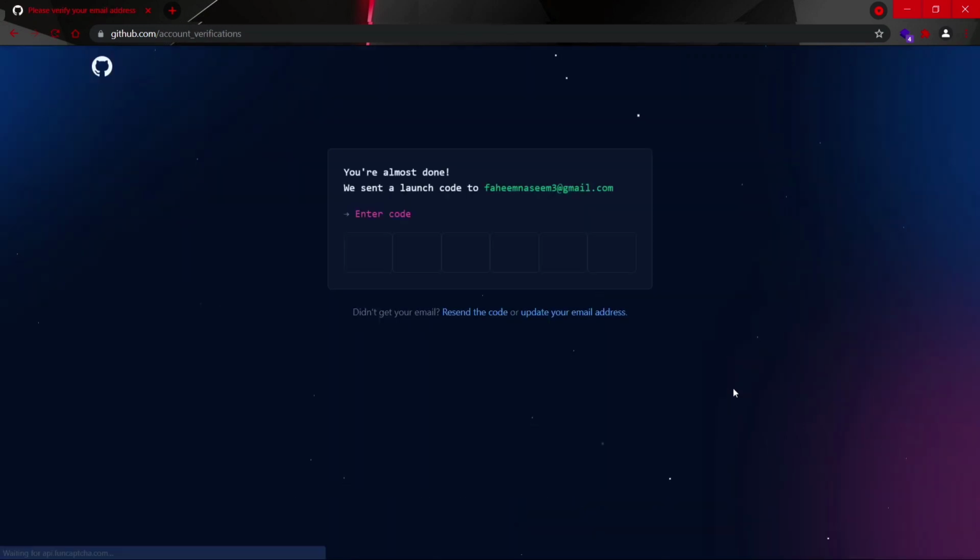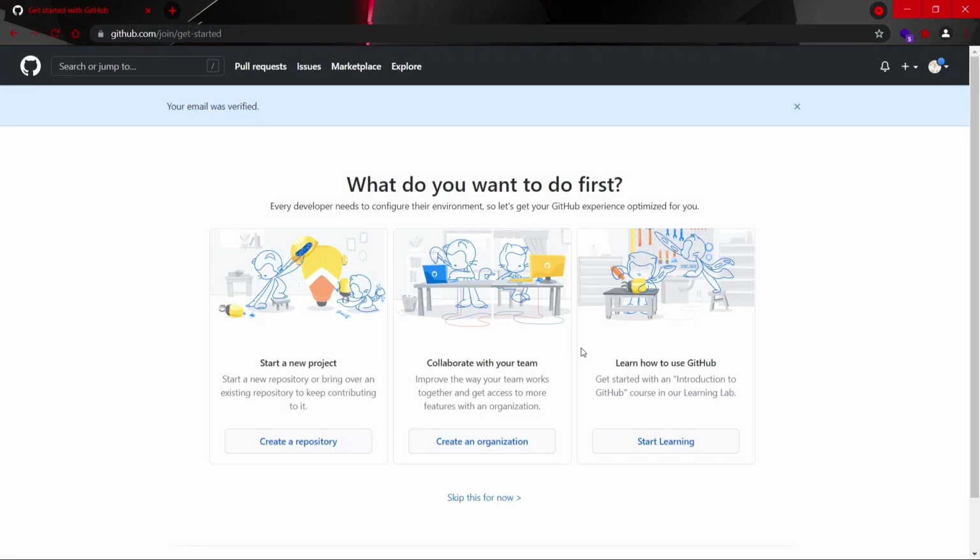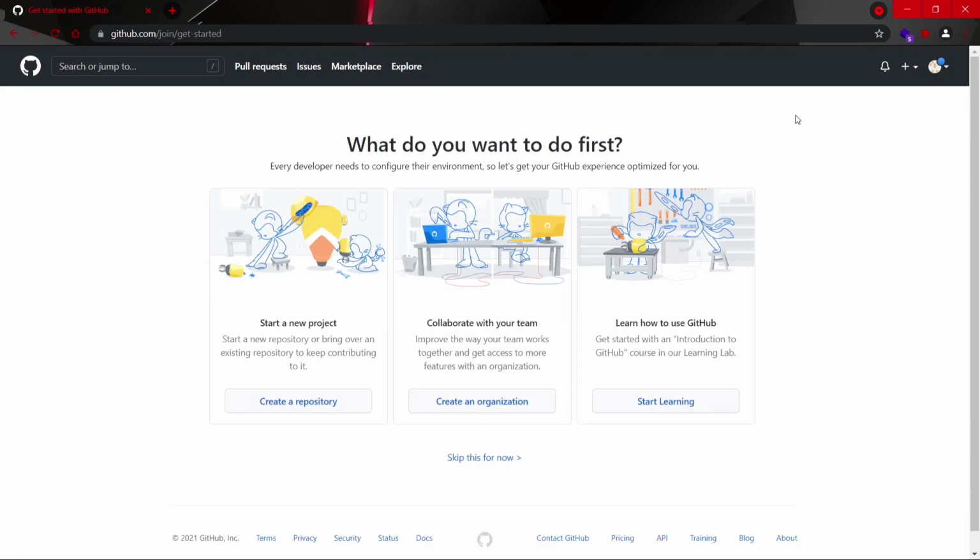Now it's asking you to verify your email account. I'll just quickly put the OTP which I have received on my email ID. I'll just quickly finish it out. So once you verify your email, the page will reload and your interface will look something like this.